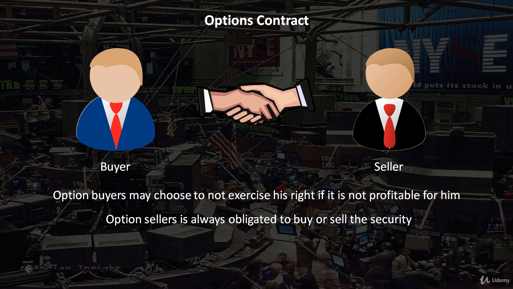In an options contract, the buyer of the contract has the right to buy or sell a security. However, he may choose to not exercise his right if it is not profitable for him to do so. The buyer of the option contract buys the option from the seller, so the option seller is the counterparty to this trade. The seller of the option is always obliged to buy or sell a security depending on the type of option. Let's understand this with an example.